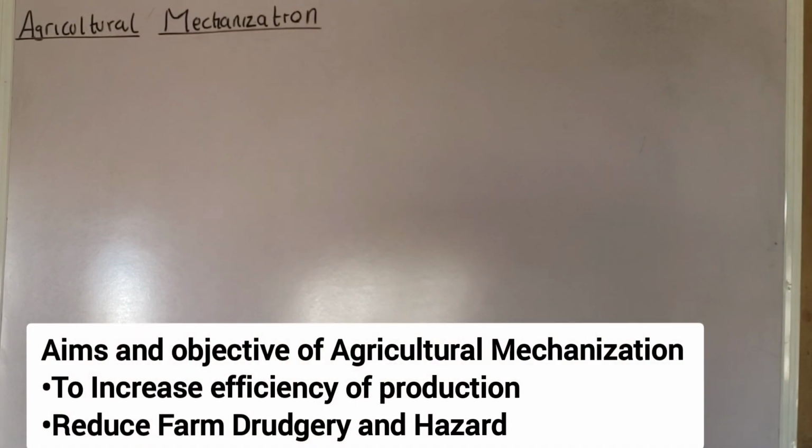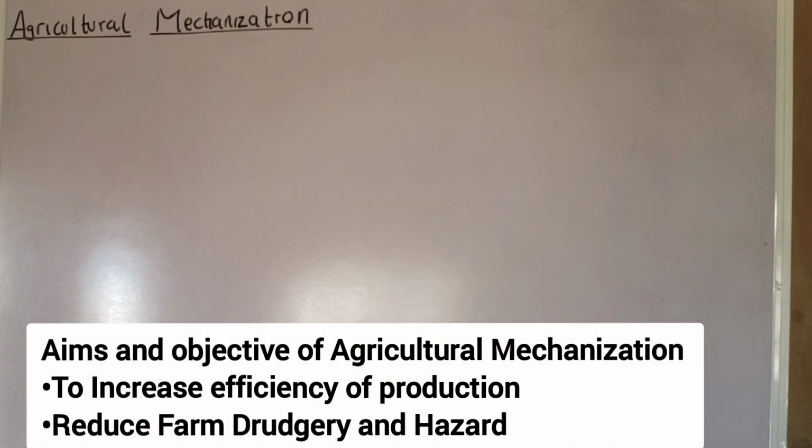Another aim of employing machine on the farm is to reduce farm drudgery and hazard. Farm mechanization makes farm work easier and interesting because it helps in performing power-intensive tasks. Example is that, let's say I want to cultivate 12 hectares of land. Now, imagine using cutlass to weed 12 hectares of land. That one is so demanding. That one is power intensive.